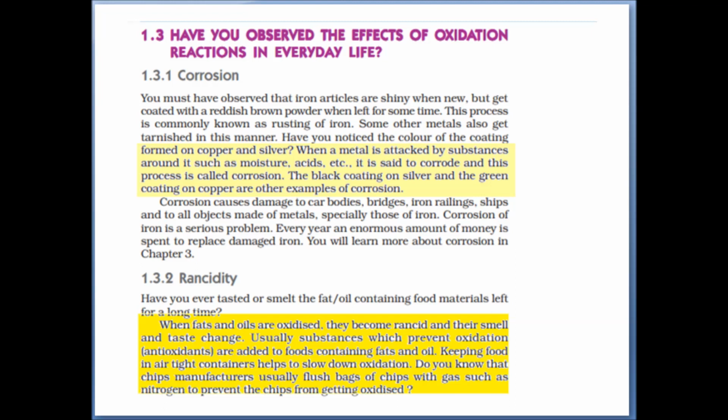First we will briefly discuss corrosion. What is corrosion? Basically corrosion is the slowly eating up of metal by the atmospheric gases. Here you find two examples: one is the black coating on silver and the second one is green coating on copper due to corrosion.